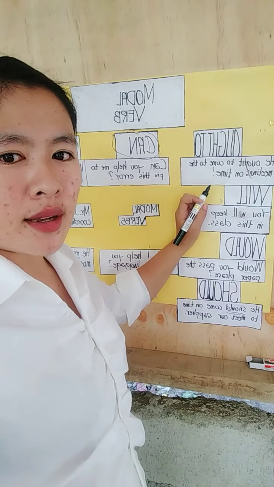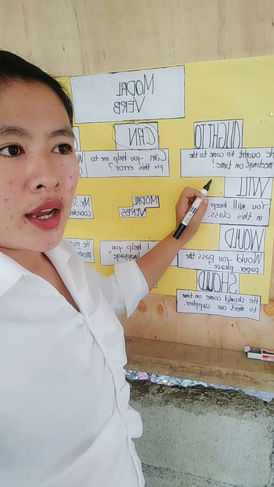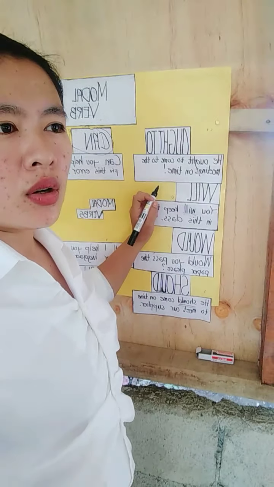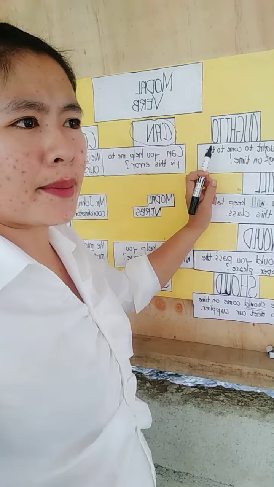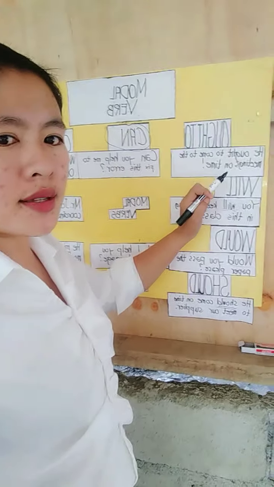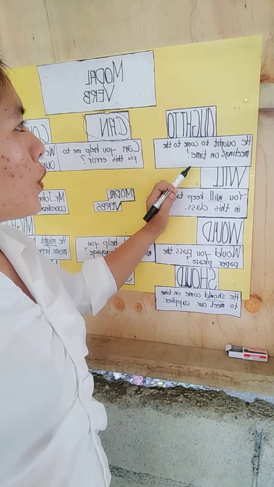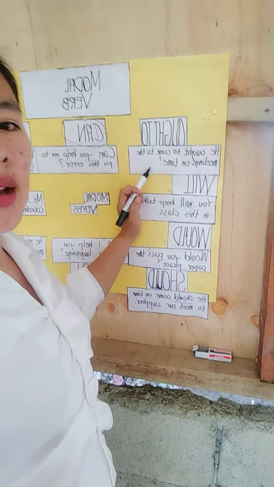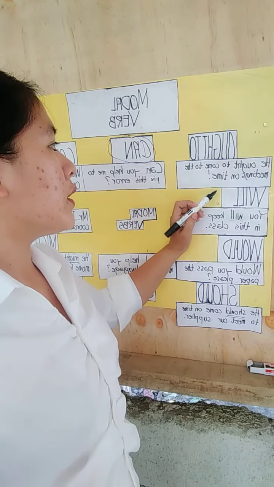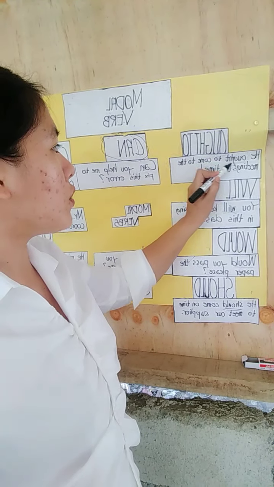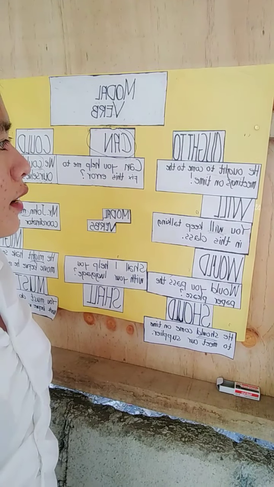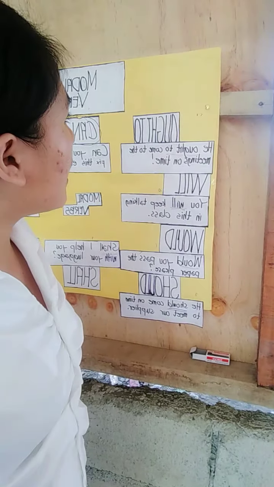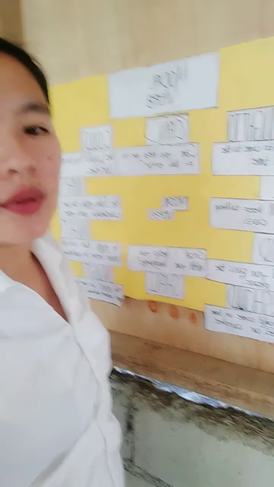Ought to is a phrase, and it is also called a modal verb. For example: he ought to come to the meetings on time. Where is the modal verb here? Our modal verb here is ought to. It is used to express a strong sense of obligation. Okay?